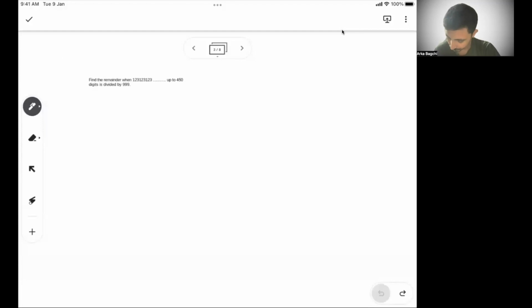So it says find the remainder when 1, 2, 3, 1, 2, 3 up to 450 digits is divided by 999. Okay. So when this kind of problem appears, don't get overwhelmed by the type of problem. Think logically and try to break it.